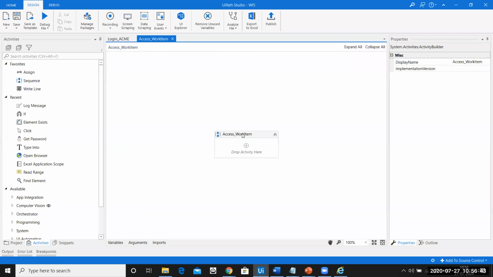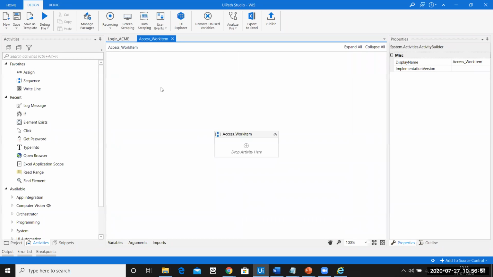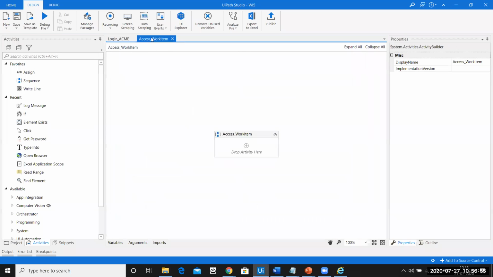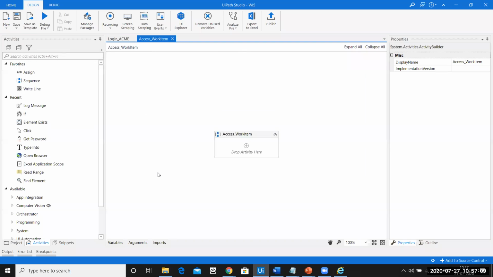Perfect. Now there is also one best practice that you need to follow. Since we are using multiple workflows, we know the flow: first, the login will be called, and next, access work item will be called. But you'll also have to make sure that this access work item knows what was the last page, that is, the page from where it has to take control.